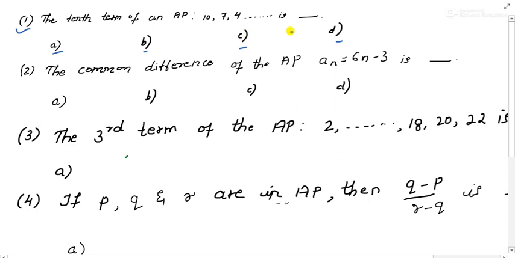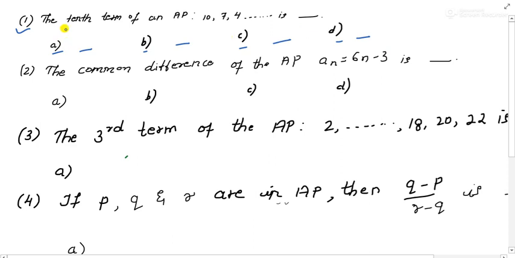We'll directly solve the problems, and whatever answer is there, we will just write it. In the exam you have to anyhow solve the problem, and whatever last term you are getting will be provided in the options. That you have to write. So let us start with the first question.